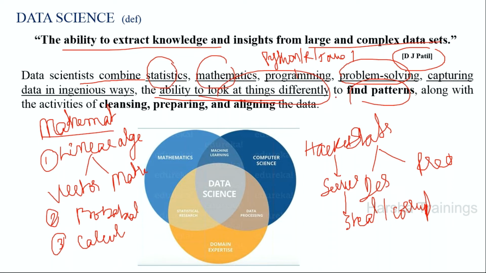In order to find out the patterns, first you should clean the data. Whatever data you collect from any source, whether the internet or sensors, it is raw data. You should clean it. For that, we have one specific chapter, data cleaning. Then you should prepare the data for machine learning models and align the data. This is what we will do in the 75-hour course, plus mostly a 10 to 15 hour project. Clear? This is the course I want to teach in the coming days.